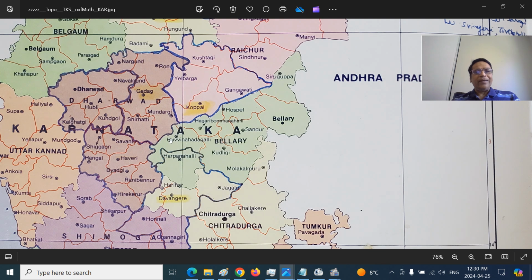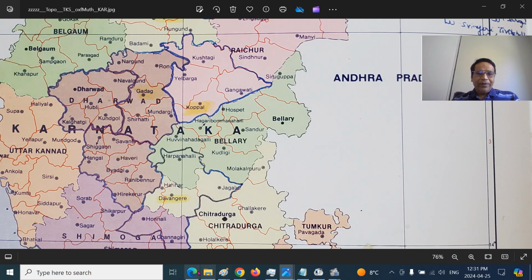Harpanhalli here and Kudligi here. The western part now joined together to Davangiri district. Jagaluru and Harihara Davangiri that were taken from the Chitradurga district and Harpanhalli here. And this is now Vijayanagara district with the Hosped headquarters. Still the eastern part is the Ballary district.